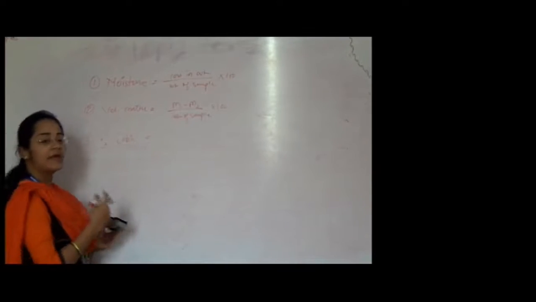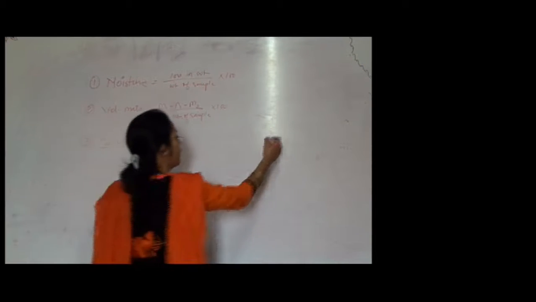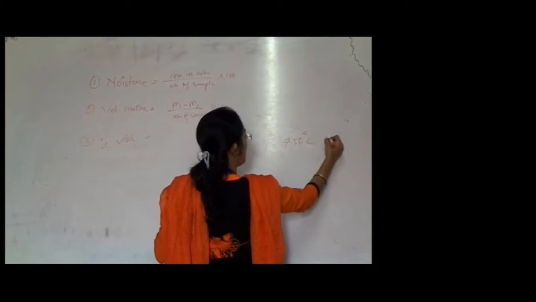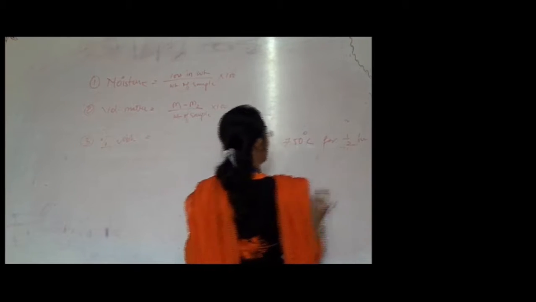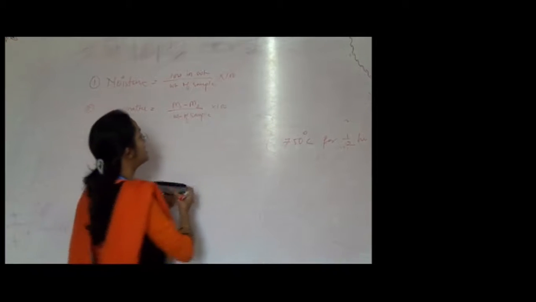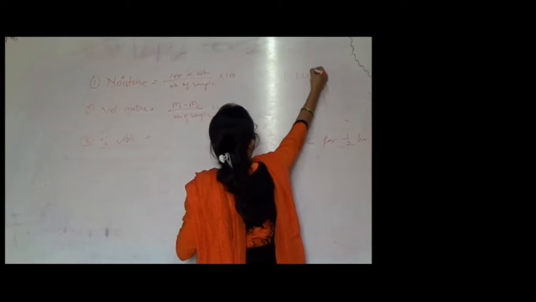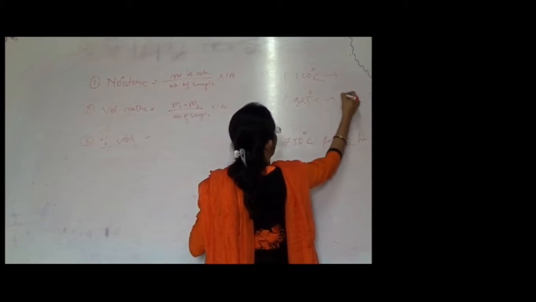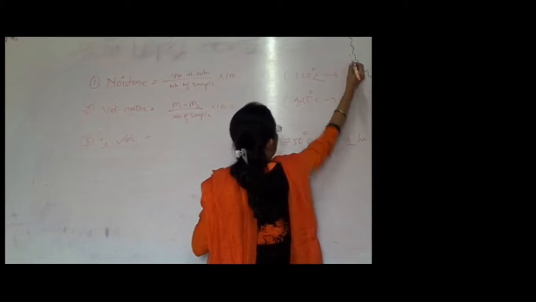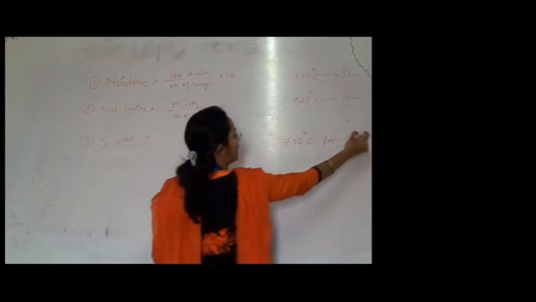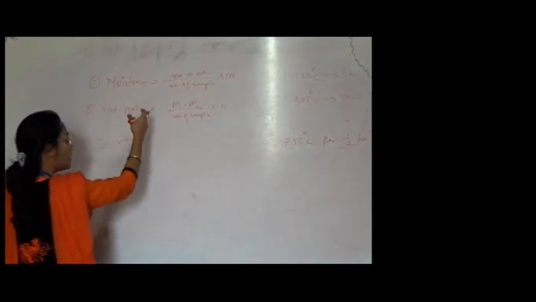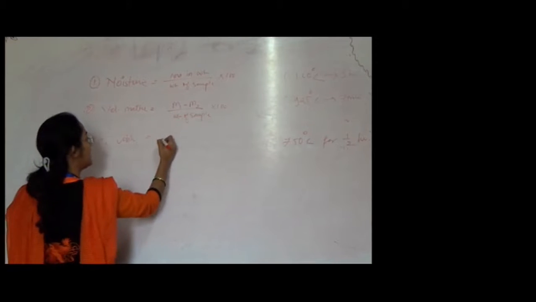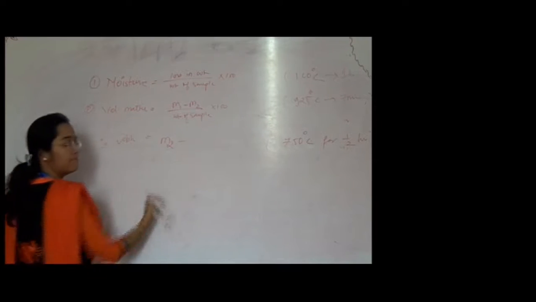Now the coal sample is taken and heated at 750 degrees Celsius for half an hour. That means for moisture it was heated up to 110, for volatile matter up to 925 degrees Celsius for 7 minutes, and now 750 degrees for half an hour.